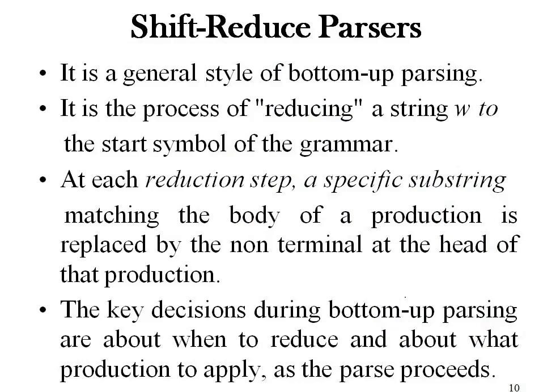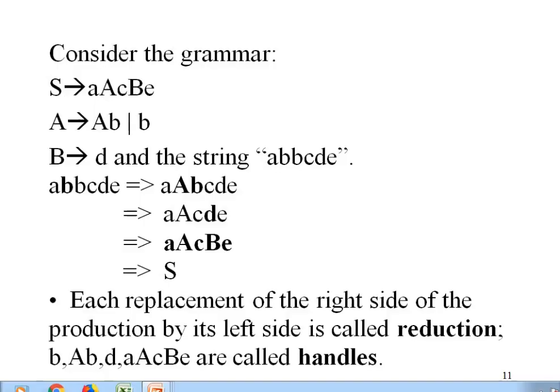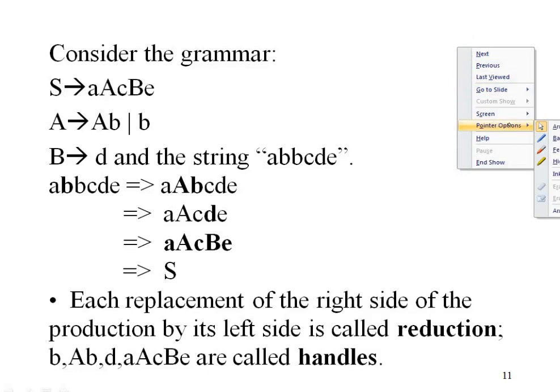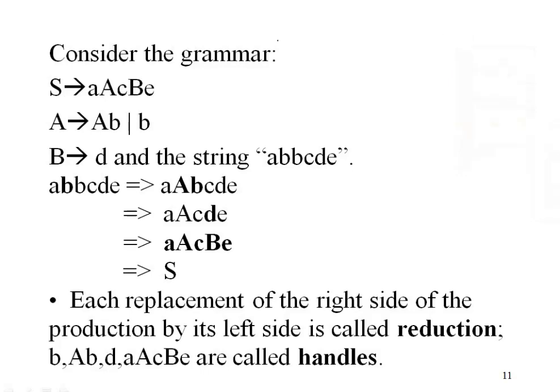Now the next topic is shift reduce parsers. So here we are given this grammar. Okay, production rules are here.